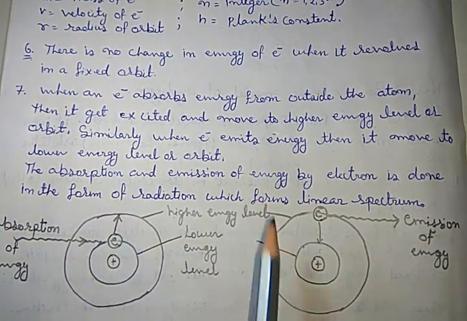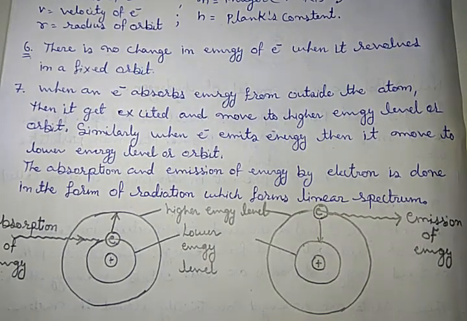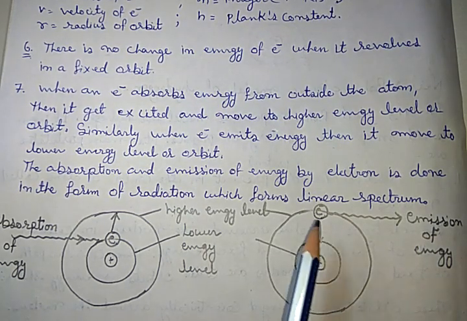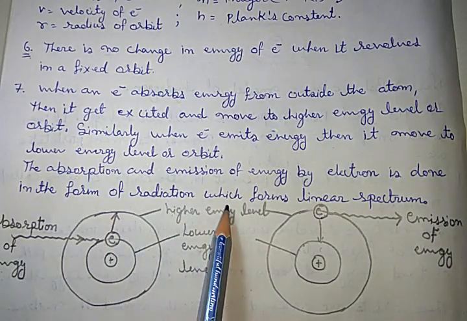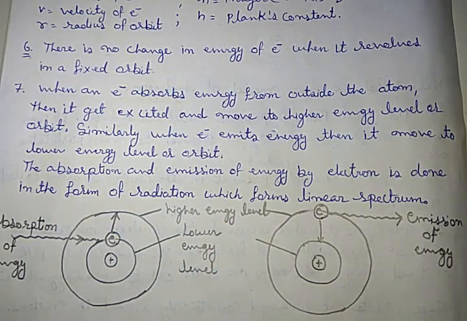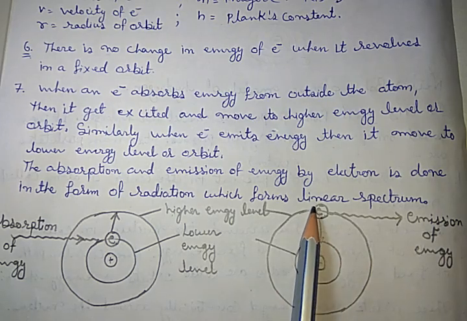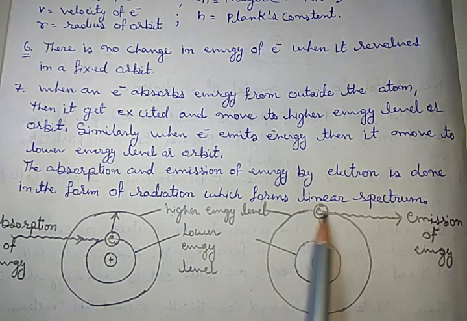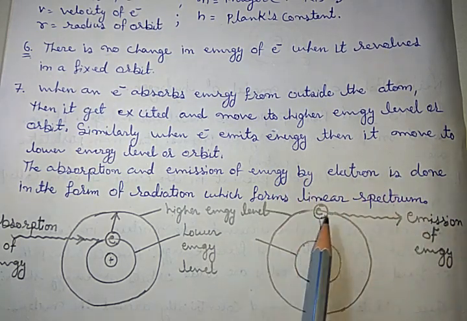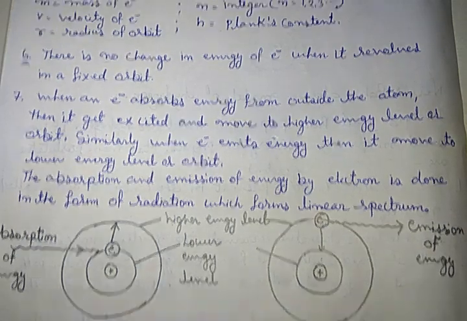The absorption or emission of energy by the electron is done in the form of radiation, which forms the line spectrum. Niels Bohr gave a model to explain that.